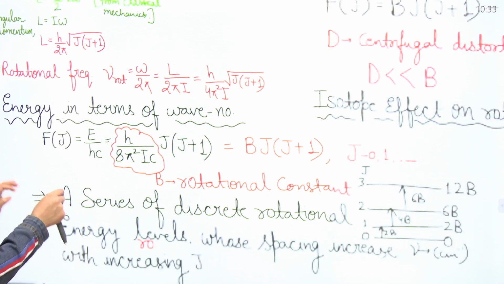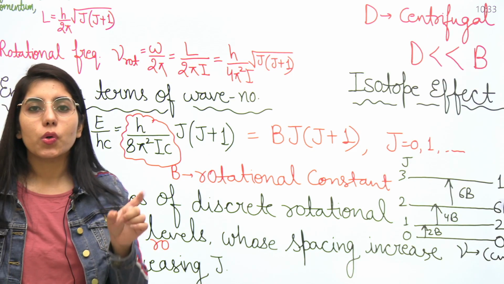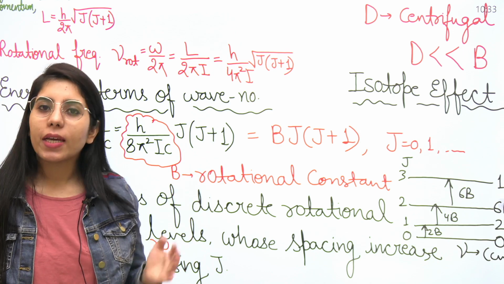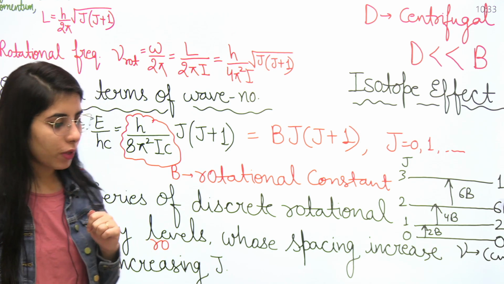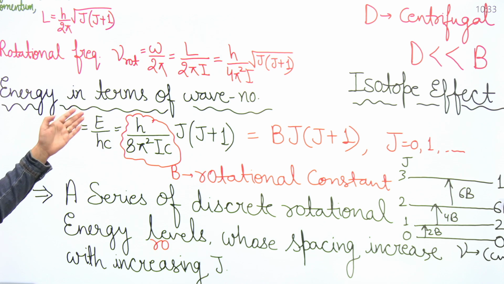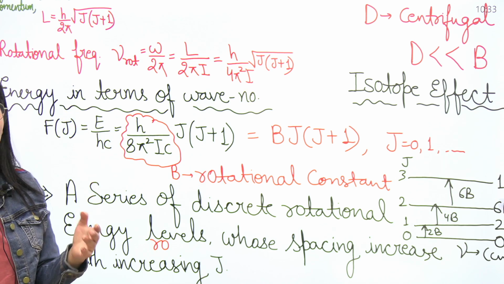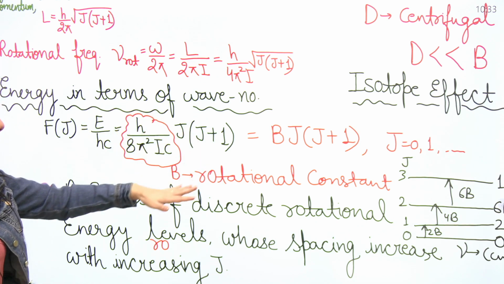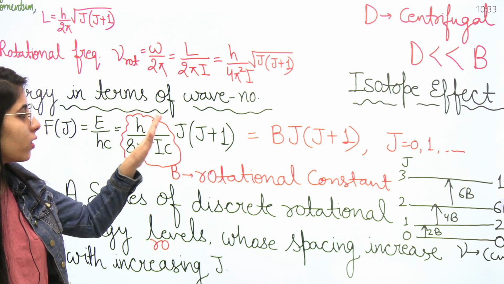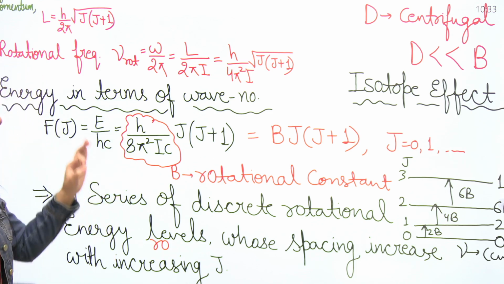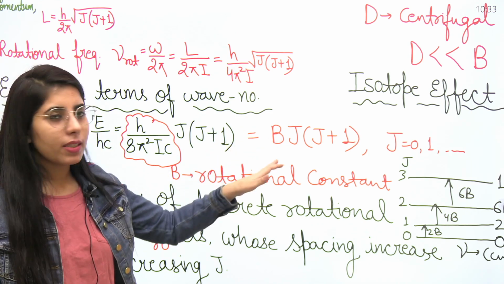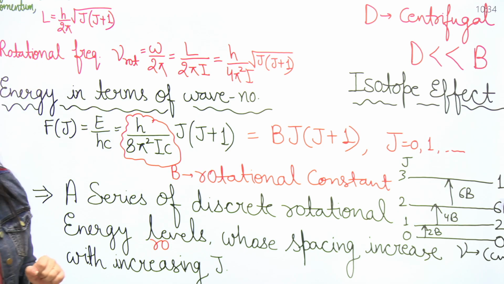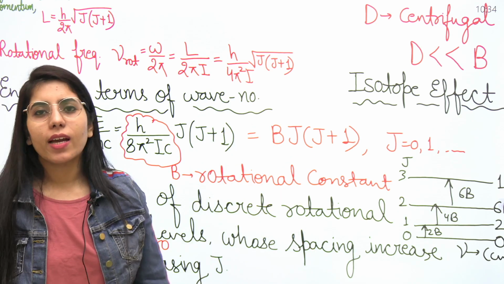Next is energy in terms of wave number. I have already told you in the starting what you have to do, you just need to divide the energy expression by hc to get the energy in terms of wave number. So that's what we are going to do here. E upon hc, we already know the E value for the rigid rotator case. Just divide it by hc, you will get this term, that is h upon 8 pi square Ic into j into j plus 1, where h upon 8 pi square Ic represents B, that is known as the rotational constant. And the values of j can be equal to 0, 1, 2, 3 and so on in this case.